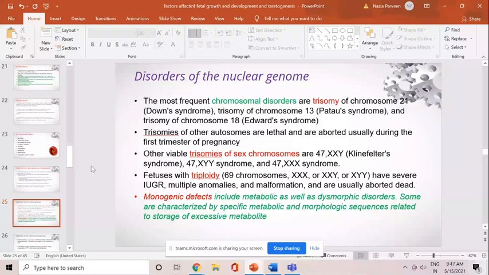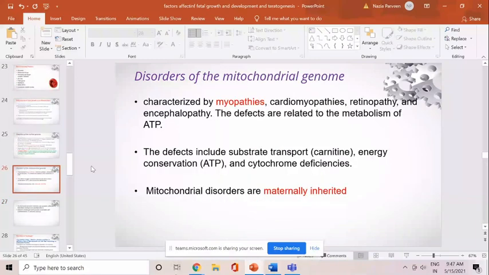If there is a disorder in the mitochondrial gene, there can be myopathies, cardiomyopathies, retinopathy, encephalopathy, and these defects are related to the metabolism of ATP. The defects include substrate transport, energy conservation, and cytochrome deficiency. And the important thing is these mitochondrial disorders are maternally inherited.